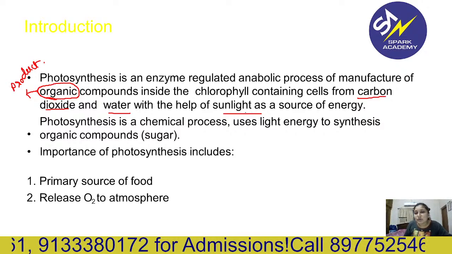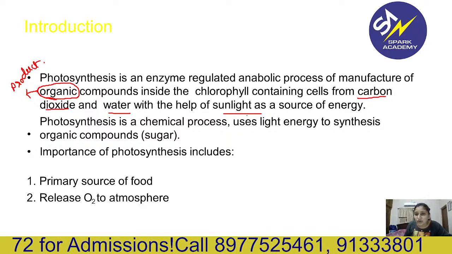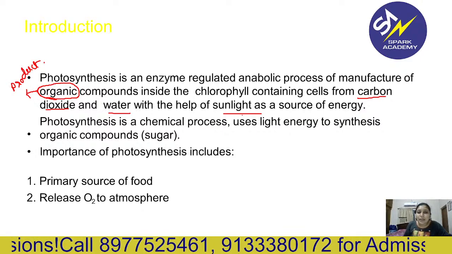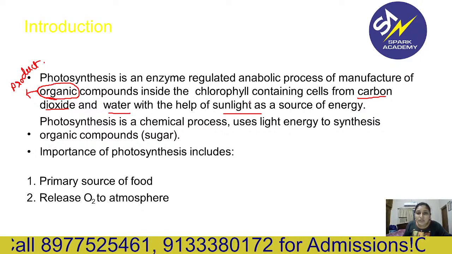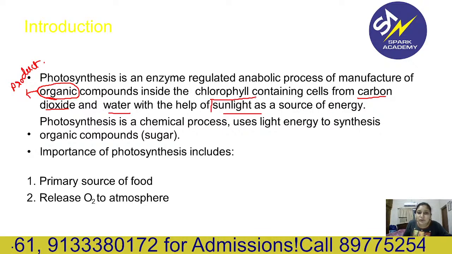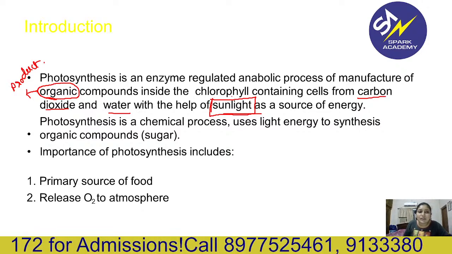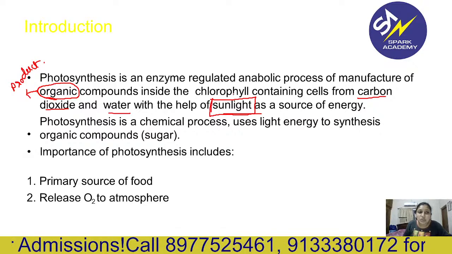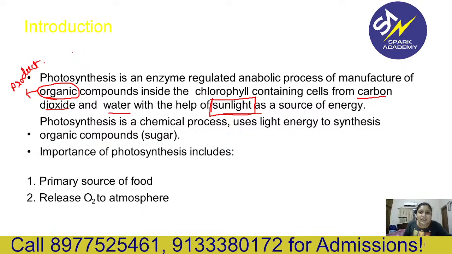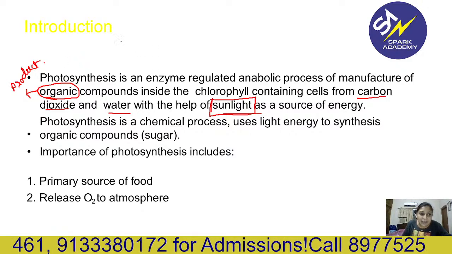Whenever you are cooking anything, you require some or other type of energy, either electric energy or directly fire, so mainly you require heat. Here also we will be using energy. Which source of energy? Plants will be using sunlight as a source of energy. And what will they be cooking? They'll be cooking glucose, sugar, so that is an organic compound. And what will be the ingredient for cooking sugar? That is carbon dioxide and water.